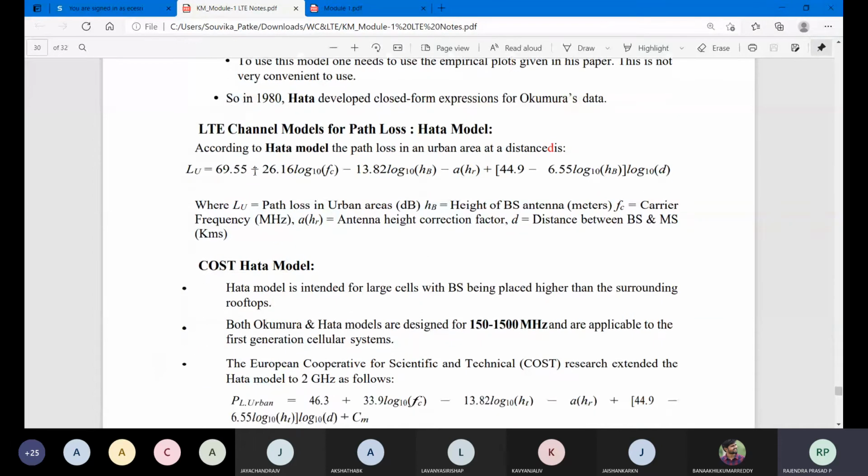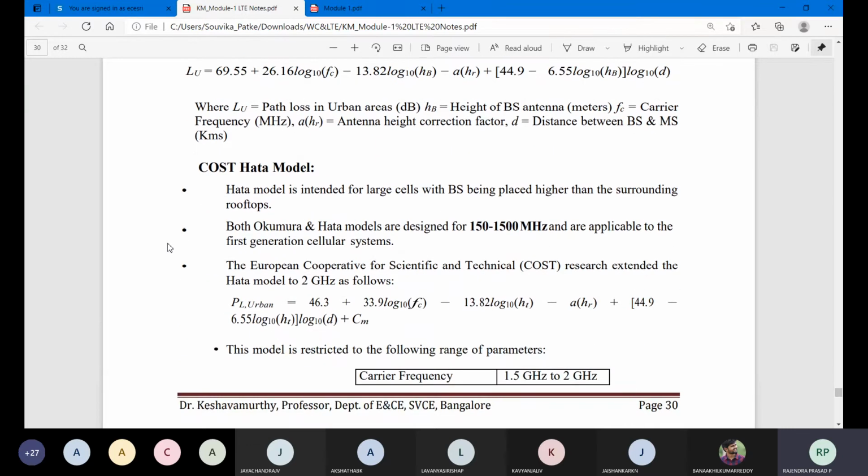We can observe that L equals 69.55 plus 26.16. This is the path loss which you need to measure, and again you need to measure it with respect to the distance between the transmitter and the receiver. That is the important function here. This method was introduced by this researcher for identifying the path loss in the long-term evolution channel. These two expressions you should know.